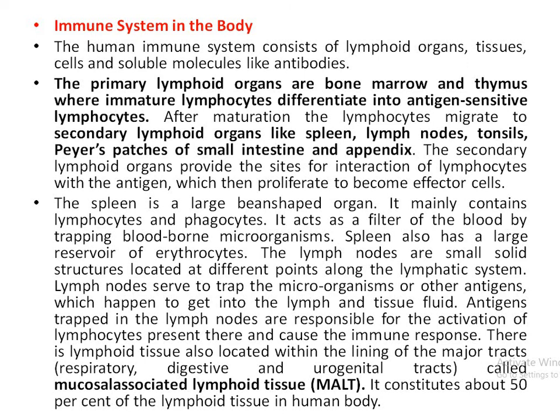The spleen is the graveyard of RBCs. And 50% of the lymphoid tissue of our body is mucosal associated lymphoid tissue, abbreviated as MALT, which is present in the respiratory, digestive, and urinary tract.